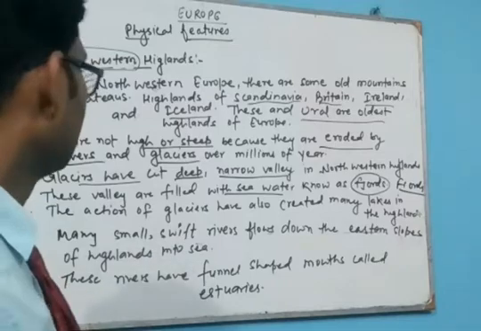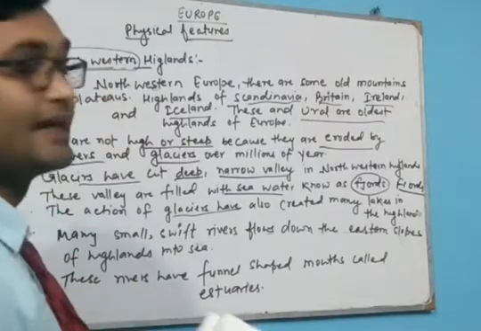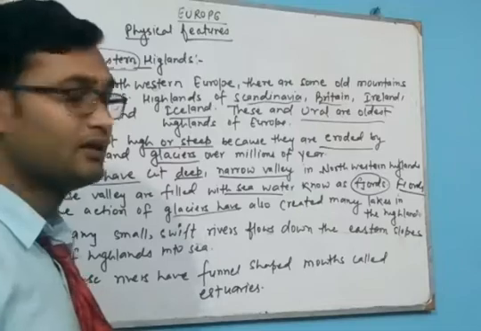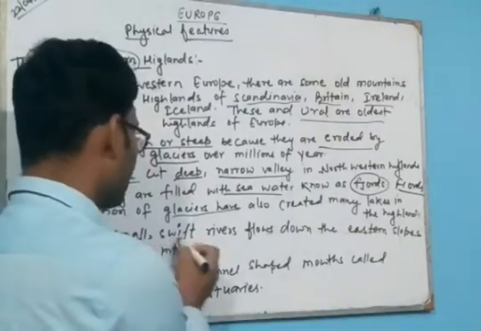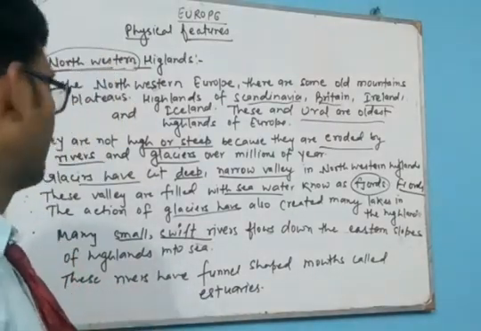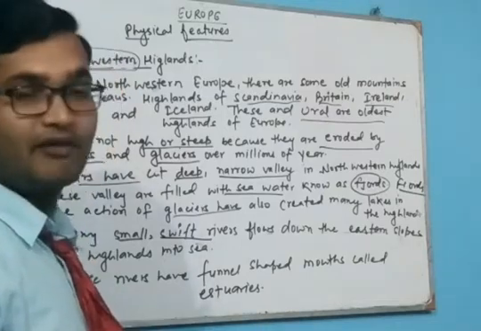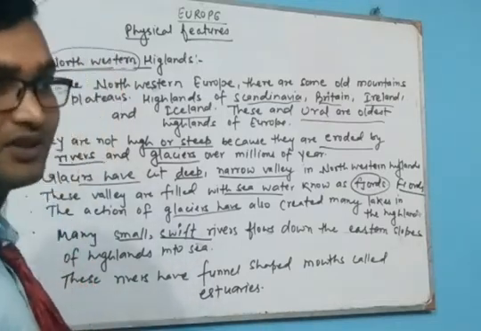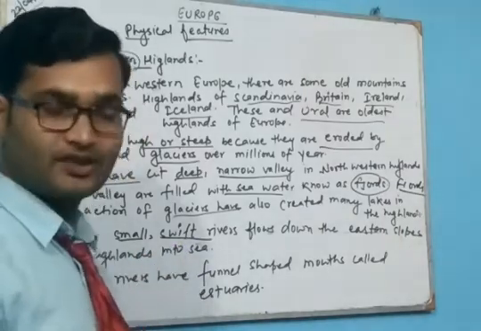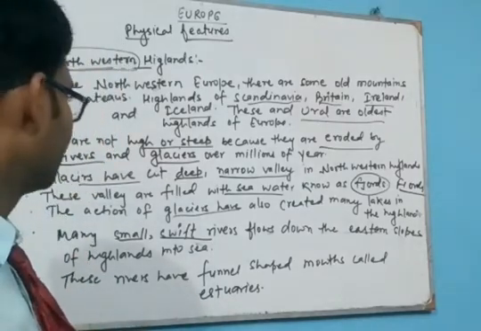The action of the glaciers has also created many lakes in this highland. There are also many small, swift rivers which originate from the eastern slope of the highlands and flow down into the seas.